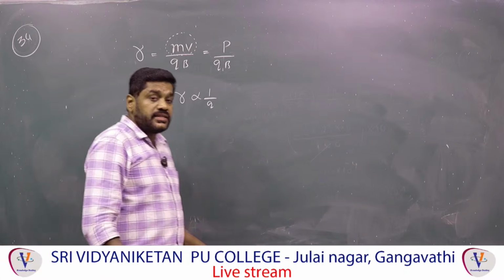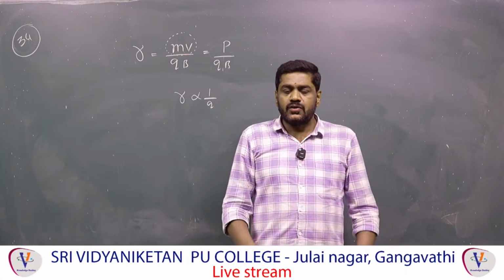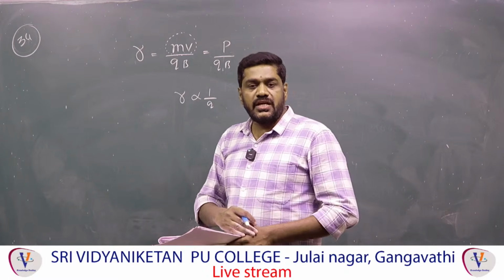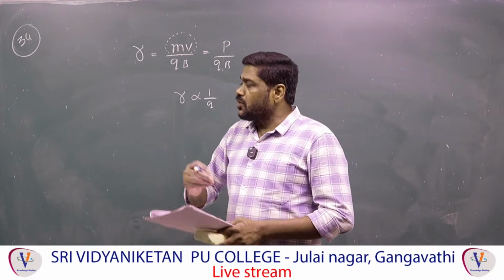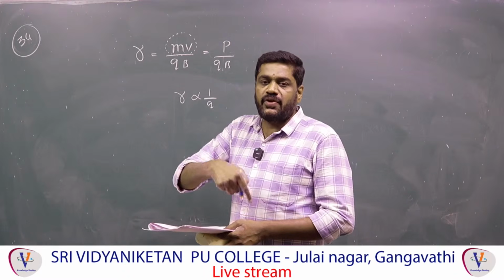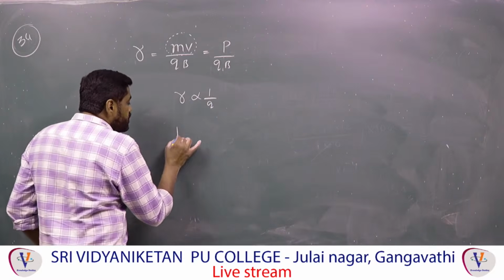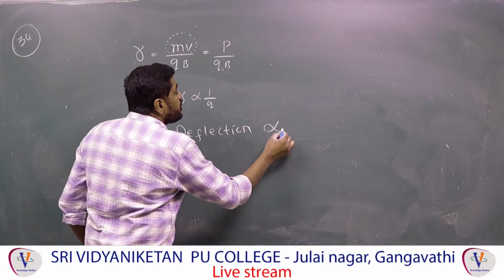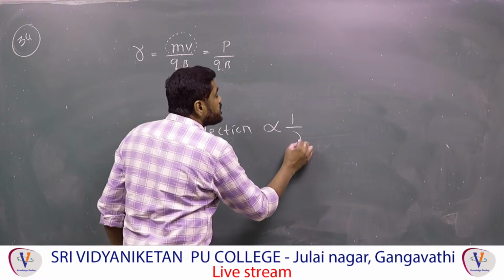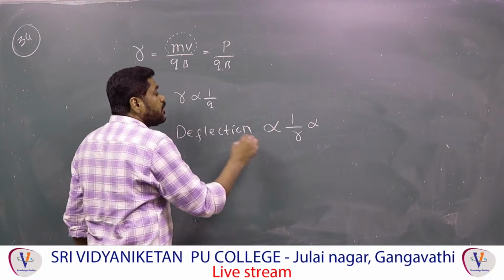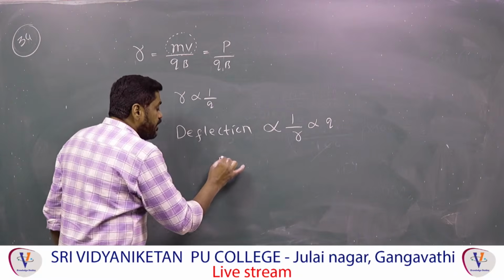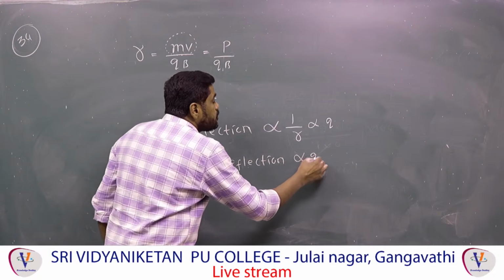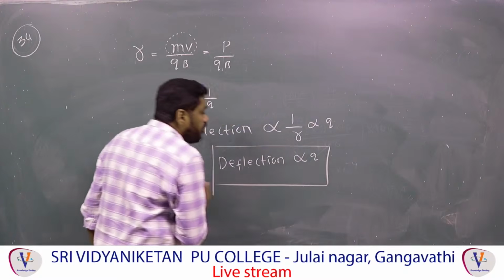But here they are asking about the deflection. Deflection means, for the particle whose radius is more, we can say it deflects less. For the particle whose radius is less, the deflection is more. Therefore deflection is inversely proportional to radius, and radius is inversely proportional to charge. Finally we can confirm that deflection is directly proportional to charge. Therefore the charge of the alpha particle is more.